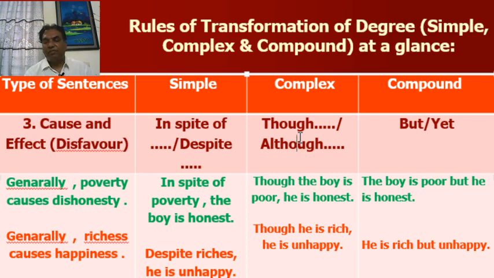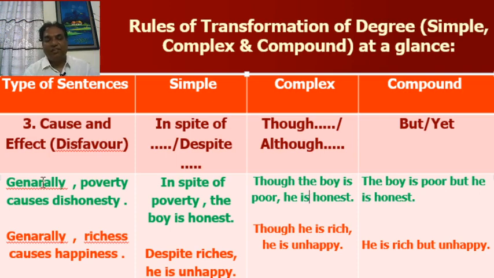In compound sentence, you have to add but or yet. Okay, look at the example. First, complex sentence. Though the boy is poor, he is honest. This is the cause: the boy is poor, but the result is he is honest.